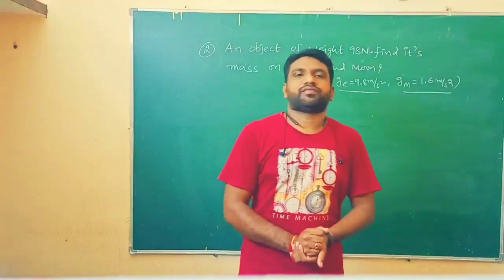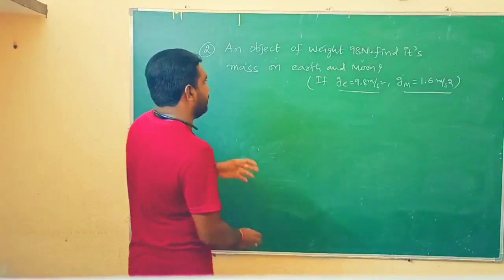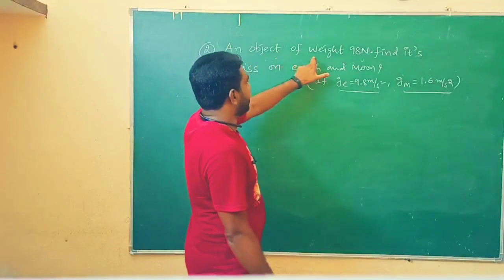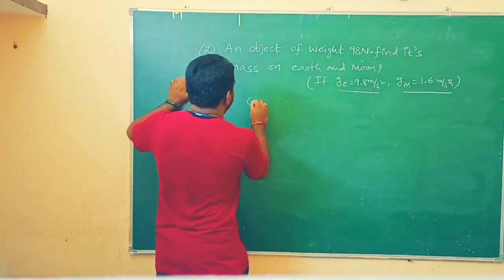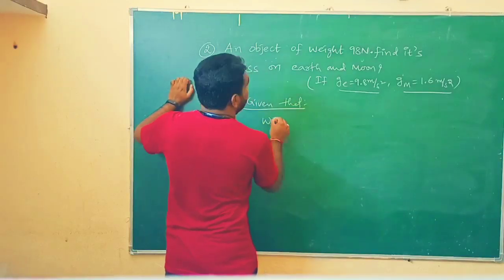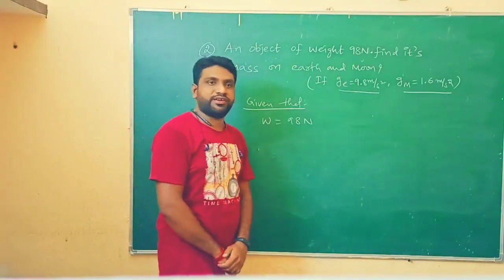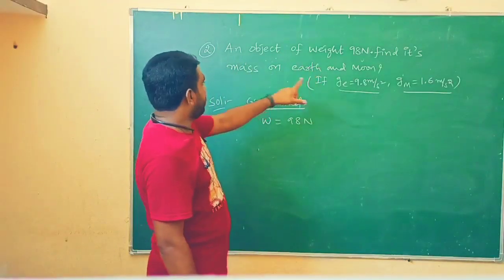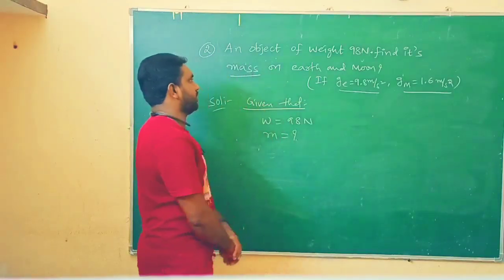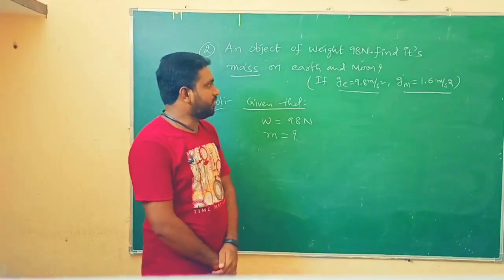Okay friends, now let's see the second numerical problem regarding the mass and weight topic. First we go through the question. An object of weight, so here it is given that weight equals 98 newtons. Weight of an object is 98 newtons. What is going to be asked here? Find its mass. Mass equals question mark, on earth and moon.